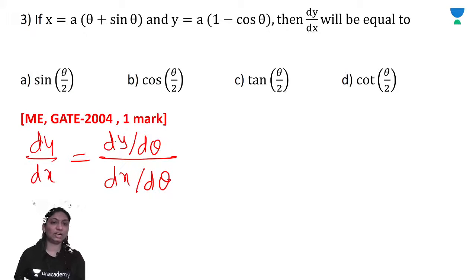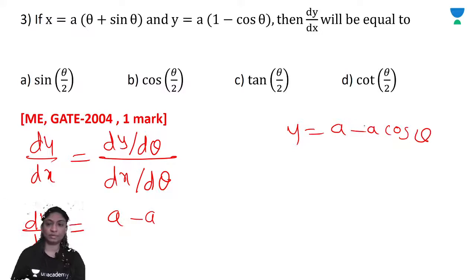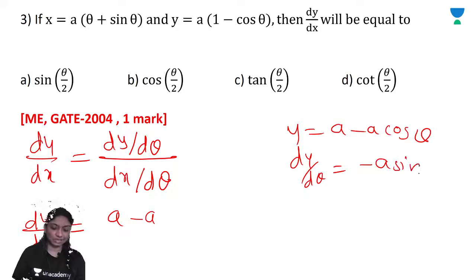So calculate dy by d theta. Your function y is equal to a minus a cos theta, keeping a constant. So dy by d theta is equal to constant derivative 0 minus a into minus sin theta, which simplifies to a sin theta.